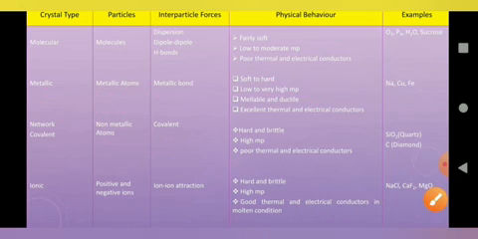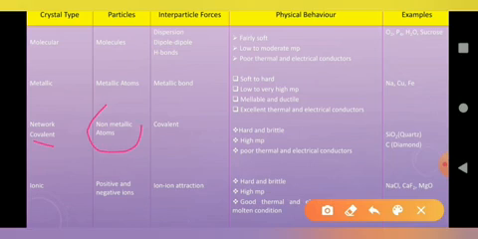Okay, the next classification is covalent crystalline solid, in which the particles are non-metallic atoms, and the type of bond is covalent because of the non-metallic nature. And they show hardness and high melting point, and poor electric conductivity.